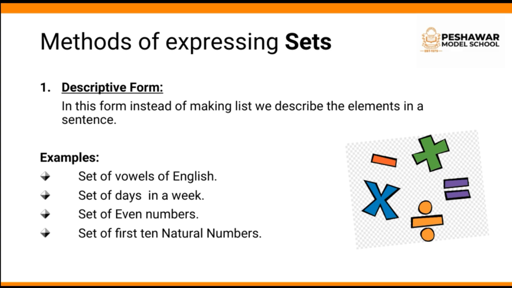Whenever we write a set in a sentence form, it describes all elements, like a set of days in a week. So we already know there are 7 days: Monday, Tuesday, Wednesday, Thursday, Friday, Saturday, Sunday. A set of vowels of English: A, E, I, O, U. There are 5 vowels in English, so it describes a set.